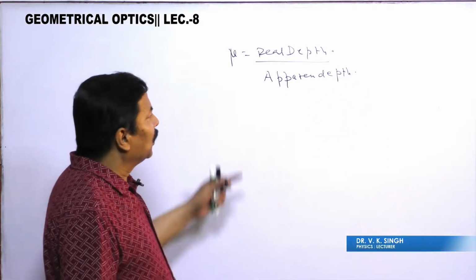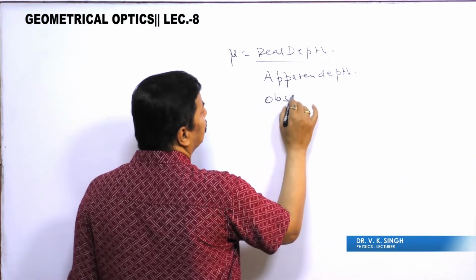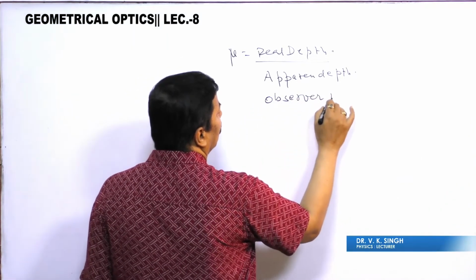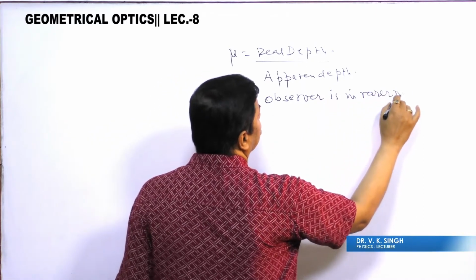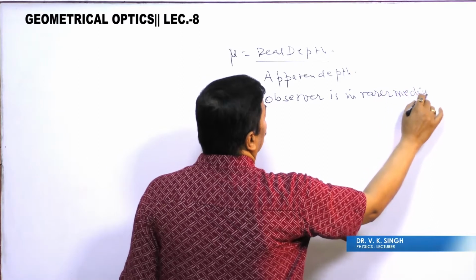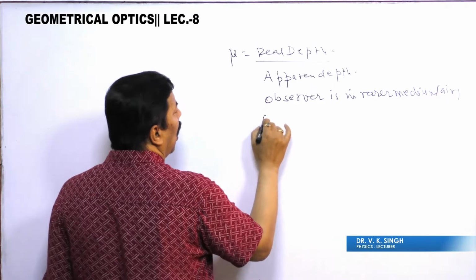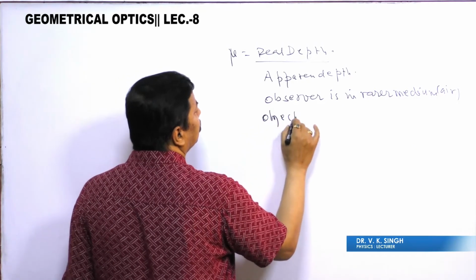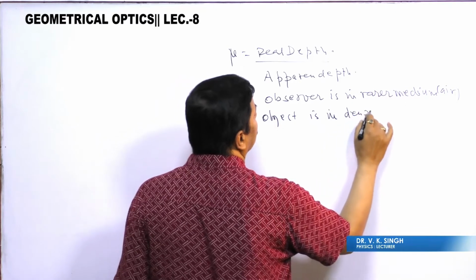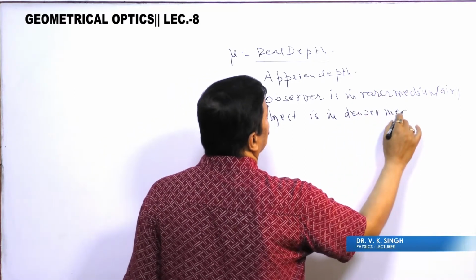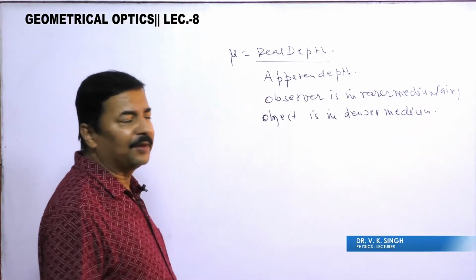Here the observer is in rarer medium, which we have supposed is air, and the object is in denser medium. This thing we have already read in the previous class.